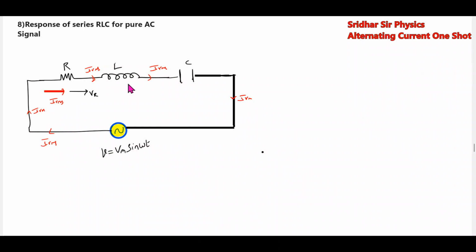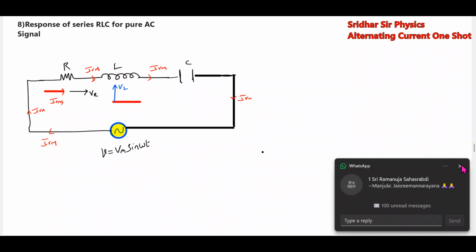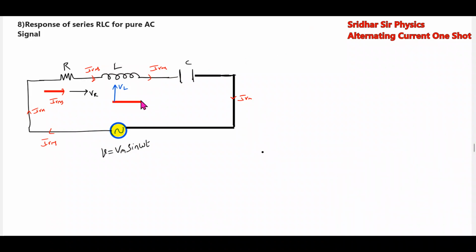Across the inductor, current lags the voltage. So this is the current, and the voltage across the inductor will be in this direction. This is VL. Across the capacitor, current leads the voltage. Current will have zero phase, and the voltage will be like this.